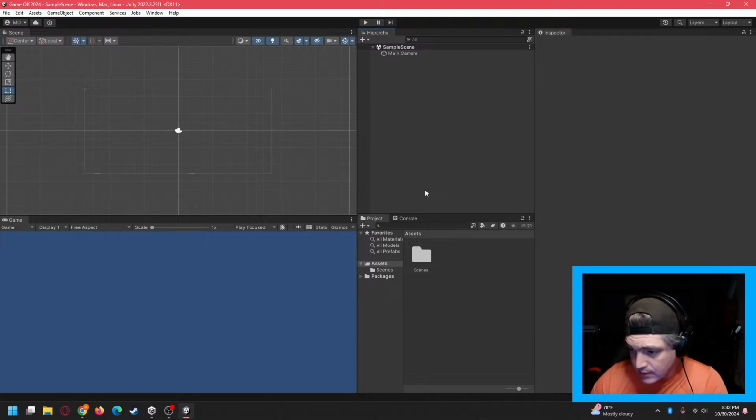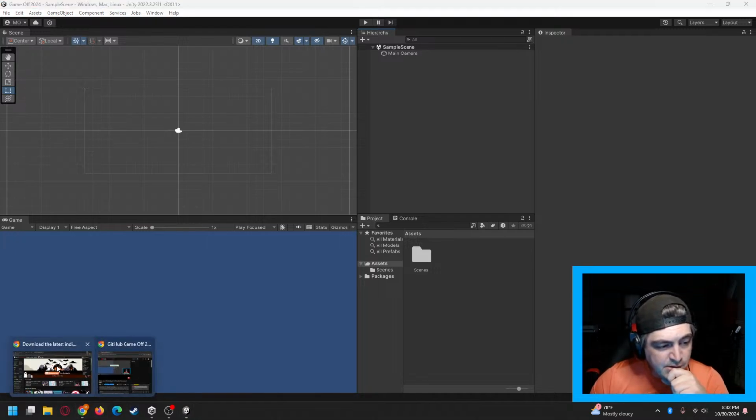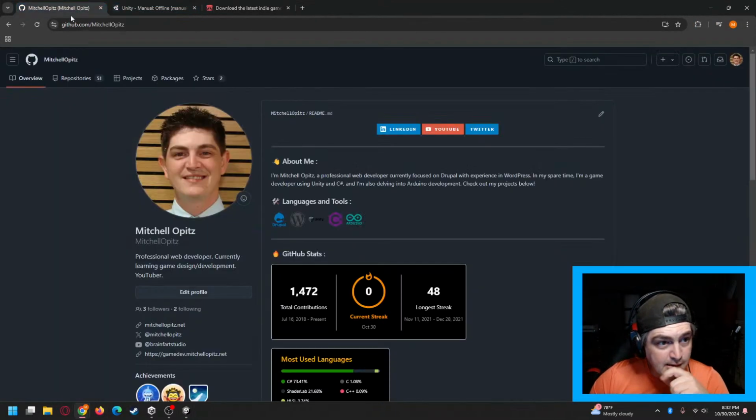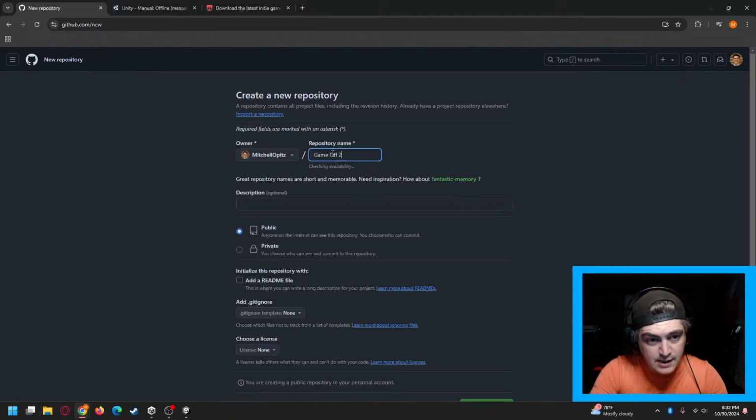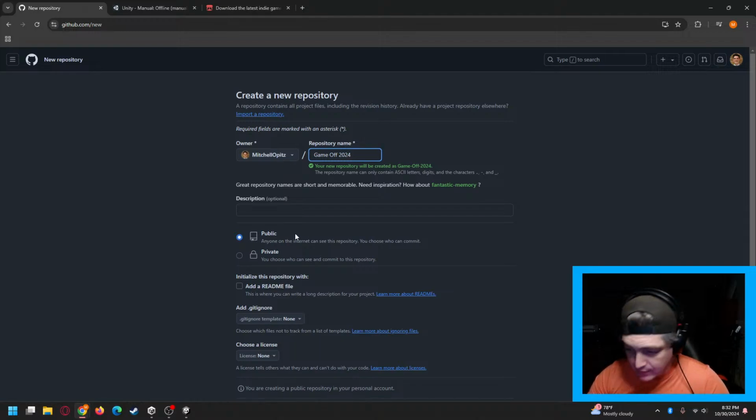Next thing we need to do is set this up on GitHub. I already have my GitHub page open, ready to go. So easiest thing to do is just click the plus icon. We're going to create a new repository. Call this one Game Off 2024. I'm going to go ahead and keep it public. That way anybody can see my code. I don't really have a problem with it. Anybody that wants to use any of my things, more than welcome to.